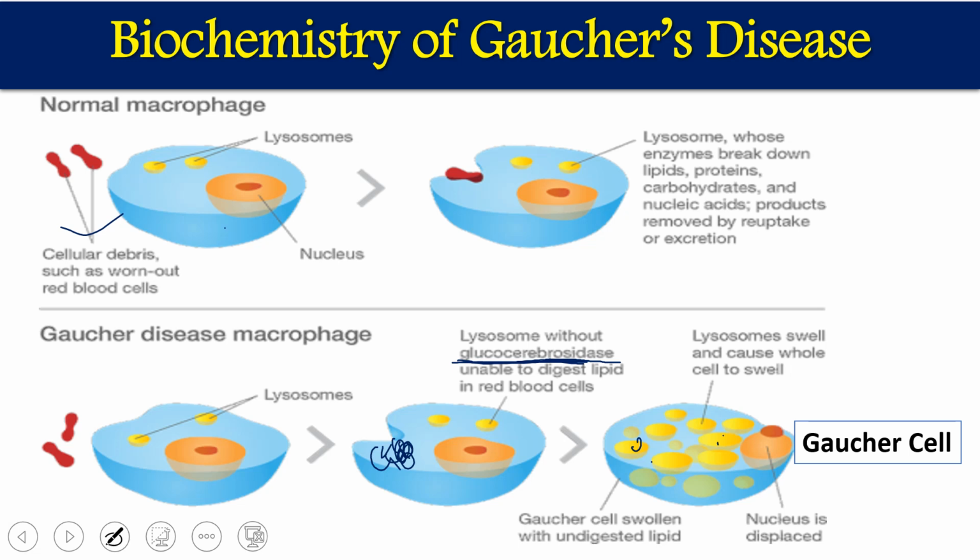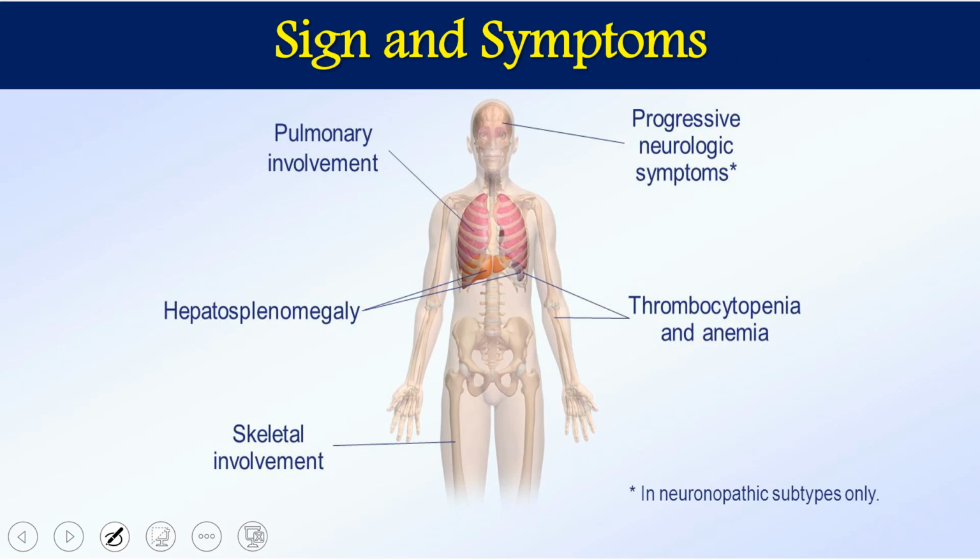Gaucher's cells are swollen with undigested lipids. In the lysosomes we have too much lipid, especially glucocerebroside, accumulated, and the cell swells up. In that case, the nucleus is sidelined, pushed near the periphery. That is called a Gaucher cell. Because glucocerebroside and other components are stored in the lysosomes, we call it a lysosomal storage disease.